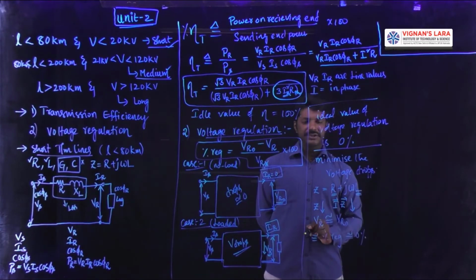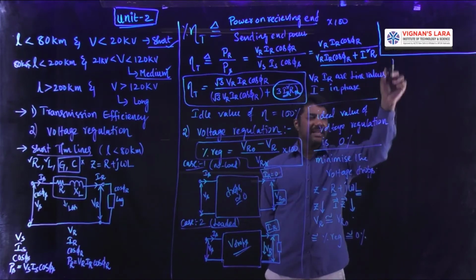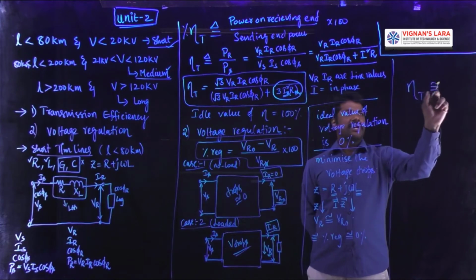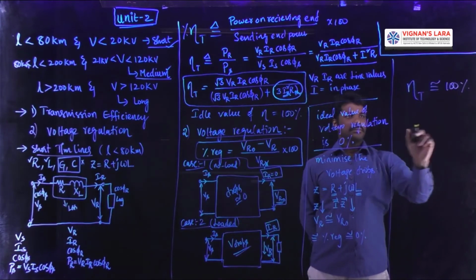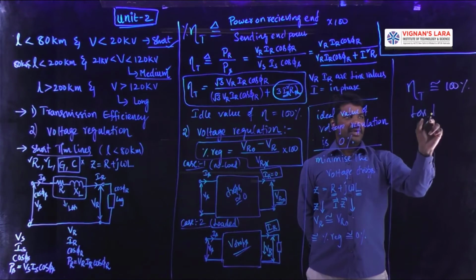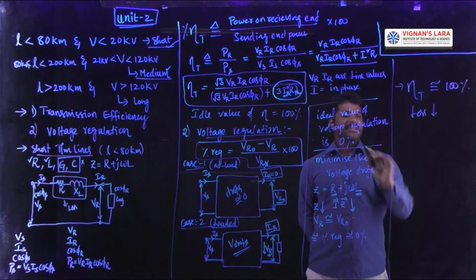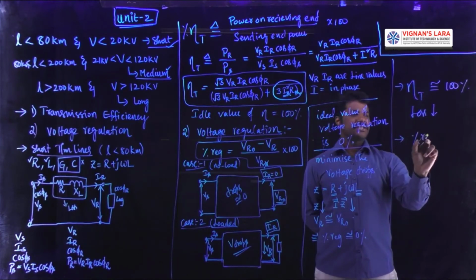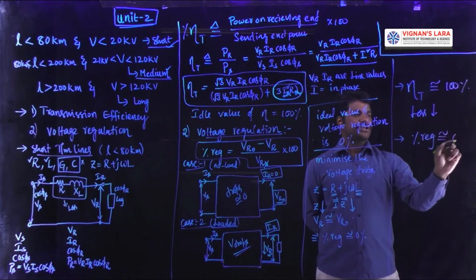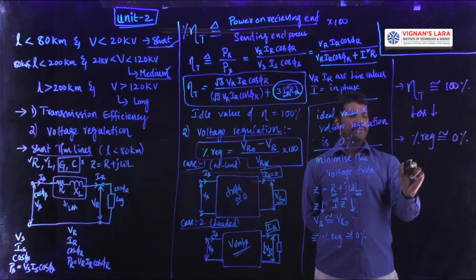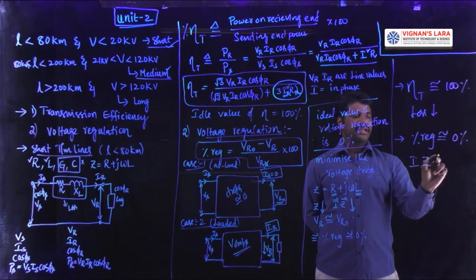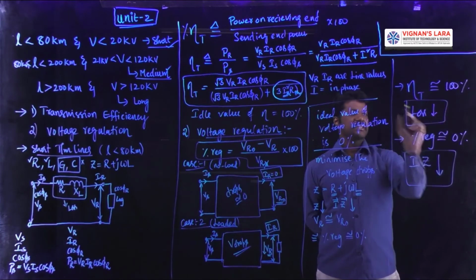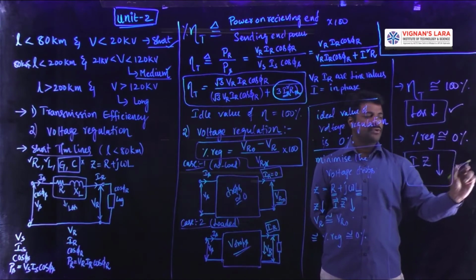This is our objective. Our objective, in a single line, is to get a transmission efficiency nearer to 100%, which is possible by minimizing the losses. This is our first objective. And the second objective is to get the percentage regulation to an ideal value approximated to 0, which is obtained by decreasing the drops I into Z. So in both cases, losses and voltage drops play a major role.